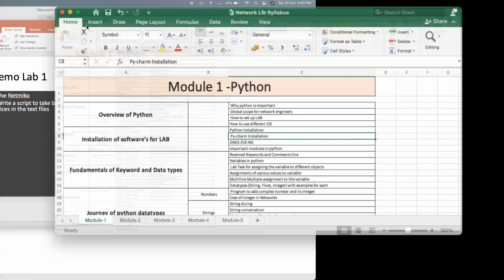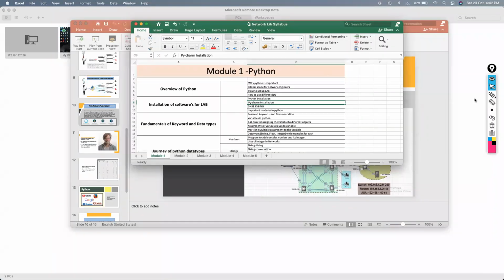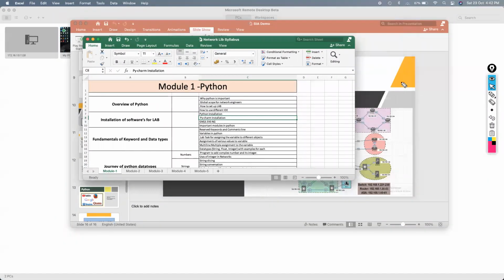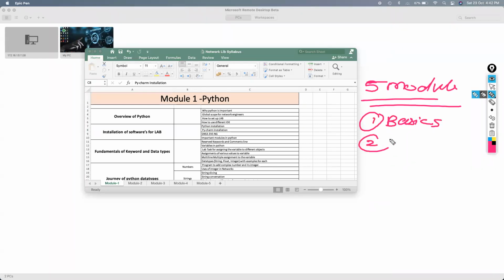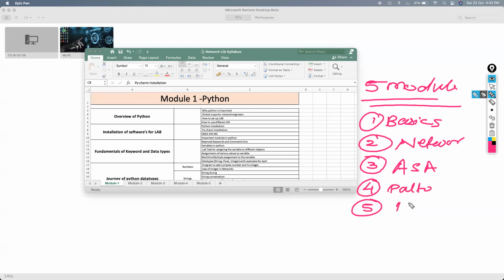So as I told you, in the 5 modules that we have, the first module includes the basics. The second module includes Python for network automation. The third module includes all the ASA stuff. Now, the fourth and fifth modules are the extra add-ons for you, for Palo Alto and F5.